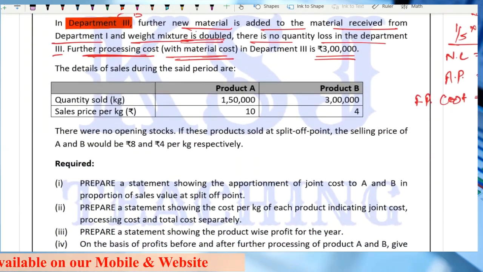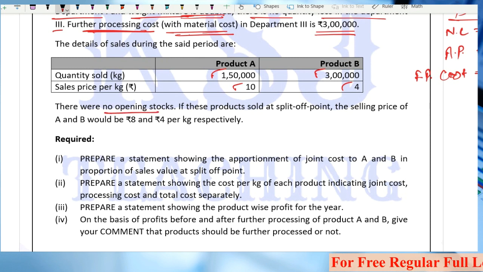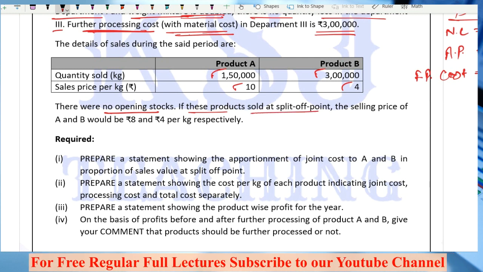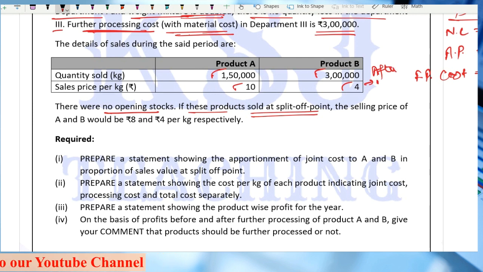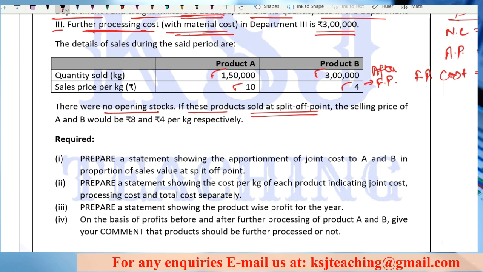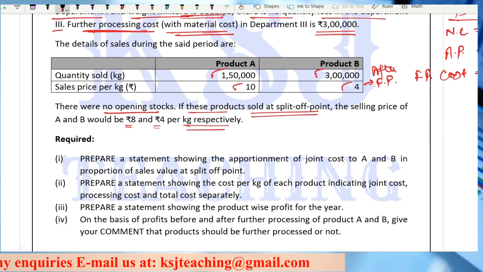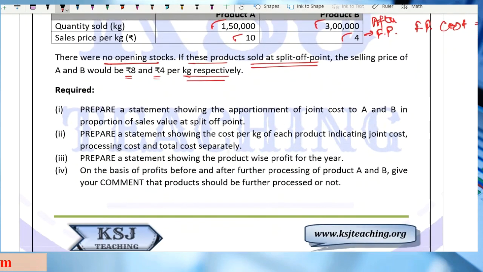The details of the sales during the sales period are quantity sold 1,50,000 and 3 lakh. Sales price is given to you, 10 and 4. There was no opening stock. Now read the next line very carefully. He says if these products are sold at split off point, and not after further processing, the selling price will be 8 and 4 rupees per kg respectively. Clear? Now, what is he asking you to prepare?